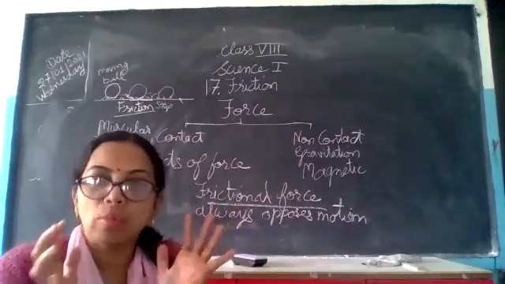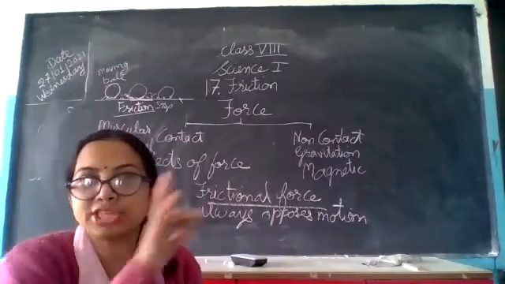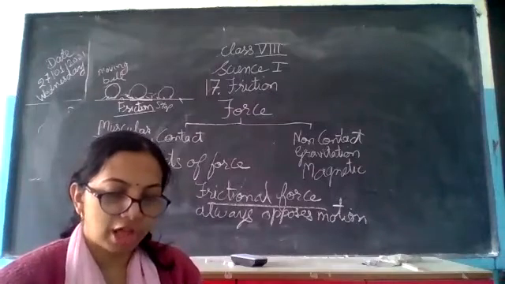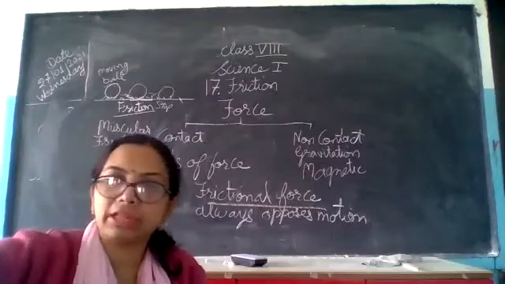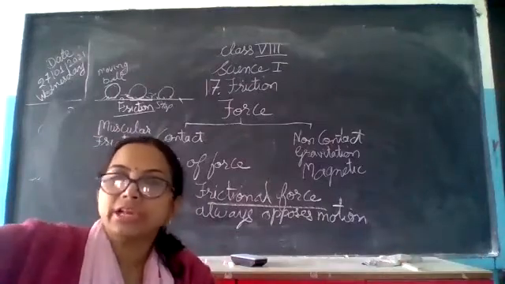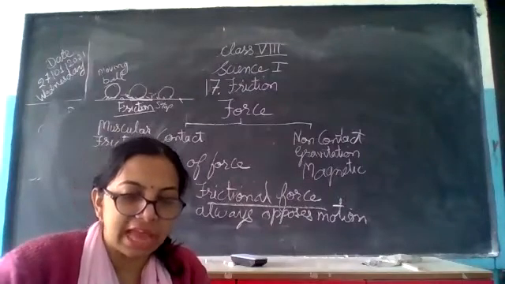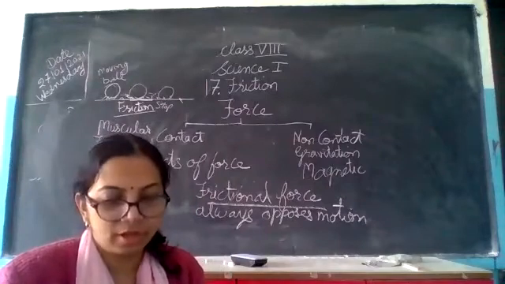Even if nobody stops that ball, after some time the ball is going to stop. If we push a book on the surface of a big table, it will slide a small distance, and after that it is going to stop.